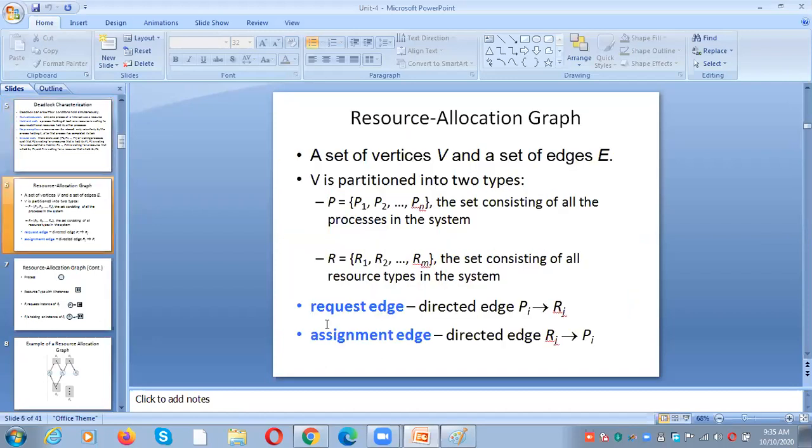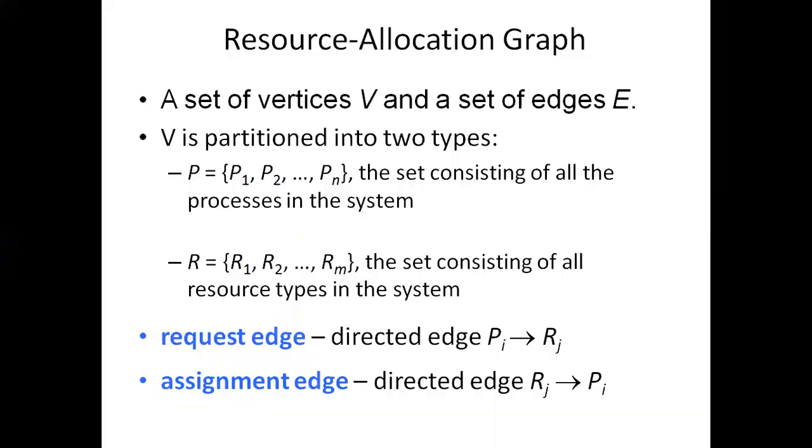One more thing you need to observe is the request edge and the assignment edge. Request edge means a process is requesting a resource. Follow the cursor. Here Pi is a process requesting Rj, a resource.